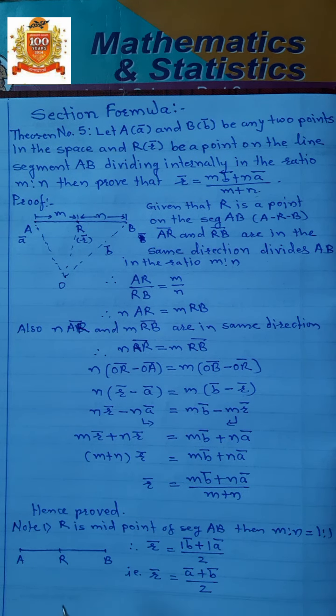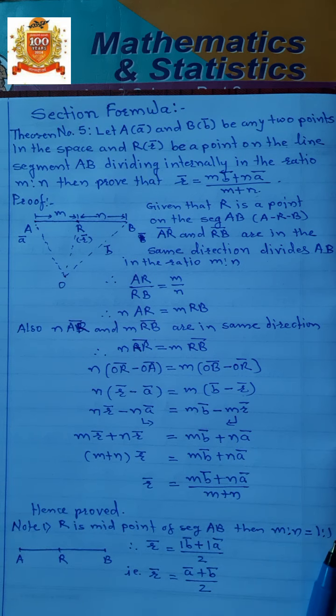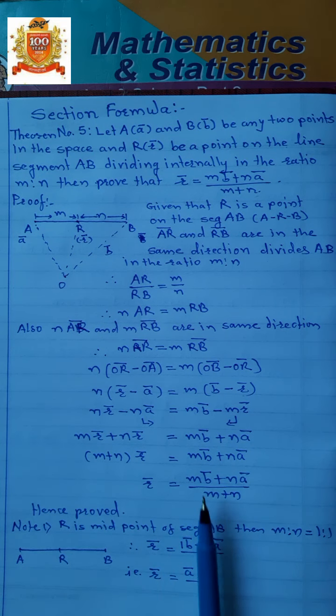Let us see one note. Suppose R is the midpoint of segment AB, and R divides AB in the ratio m is to n. Here R is the midpoint, therefore the value of m is to n is 1 is to 1, isn't it? Therefore we put m equal to 1, n equal to 1 here. We get R bar is equal to (1 into B bar plus 1 into A bar) upon (1 plus 1), which means 2. That is, R bar is equal to (A bar plus B bar) upon 2, which is nothing but the midpoint formula. This is called the midpoint formula.